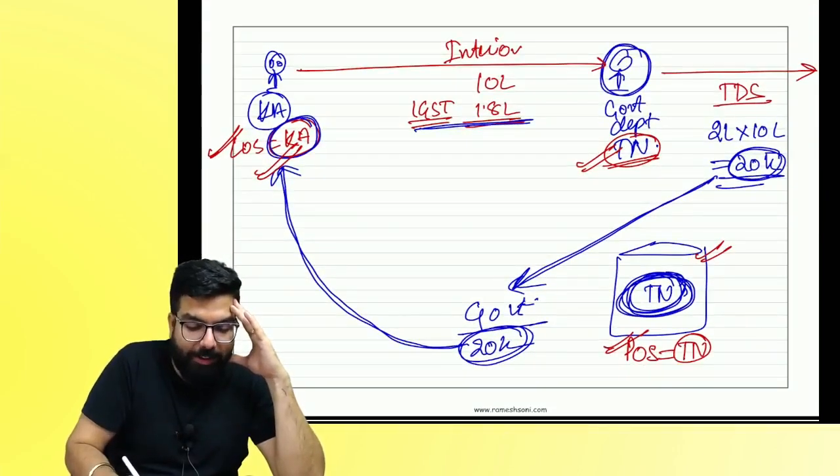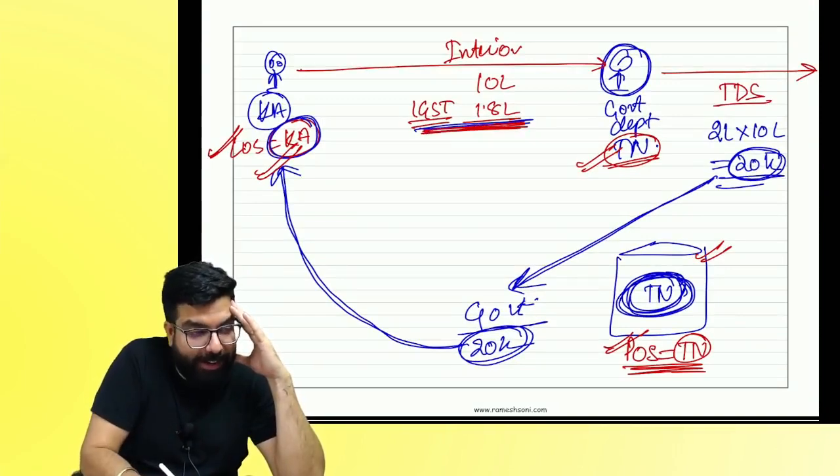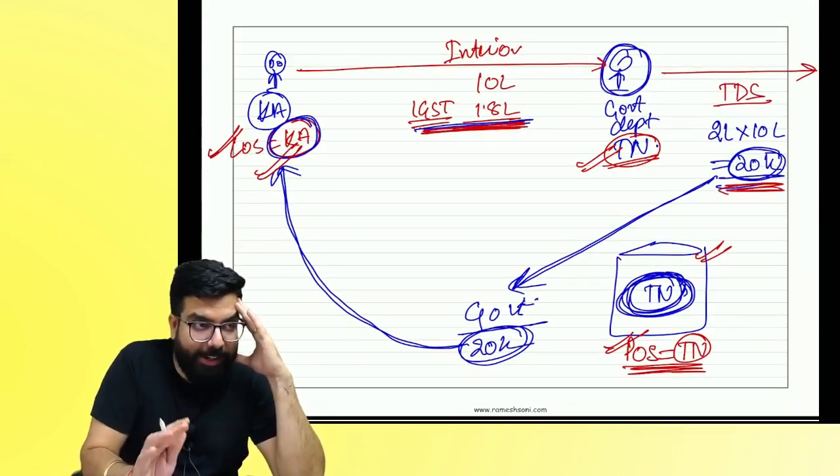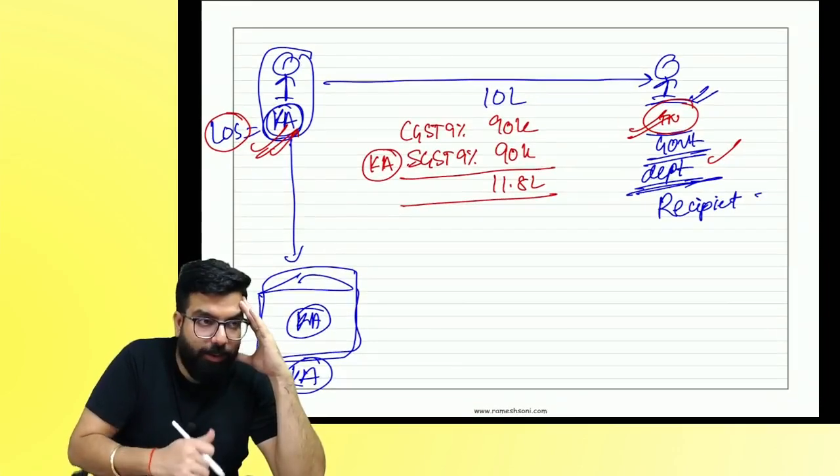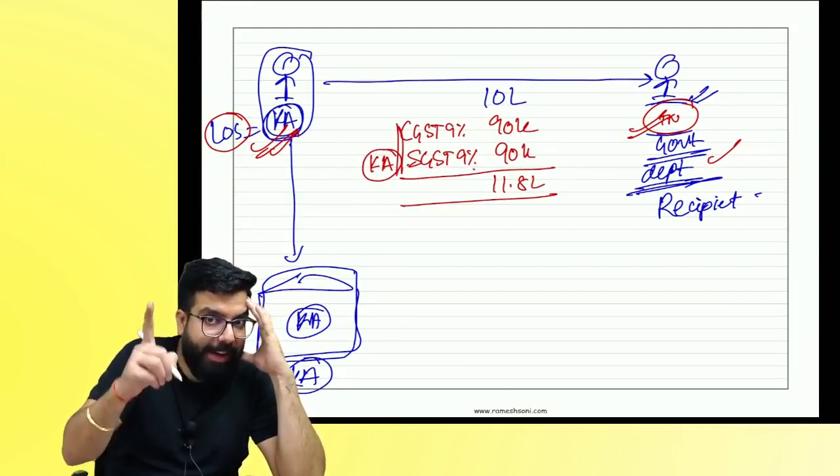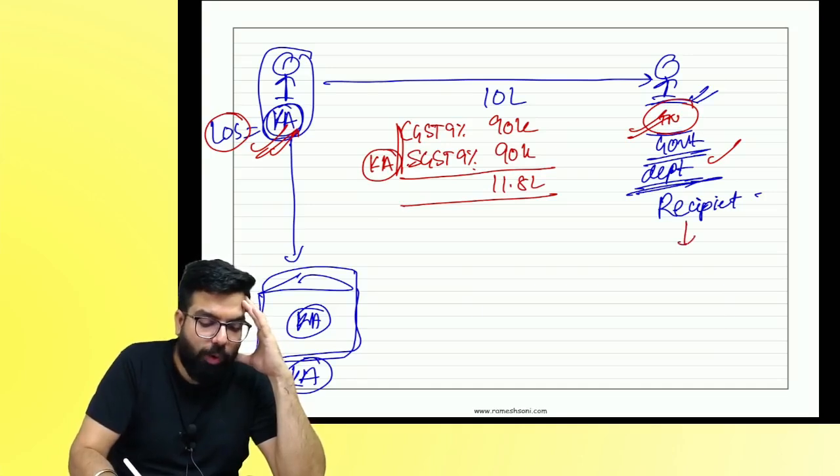Place of supply is in Tamil Nadu, so I charged IGST and they deducted TDS. Here, place of supply is in which state? Karnataka. Did I charge IGST or CGST and SGST? CGST and SGST. They will deduct what?